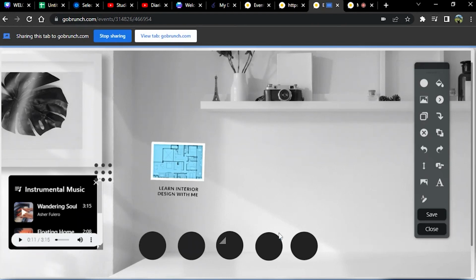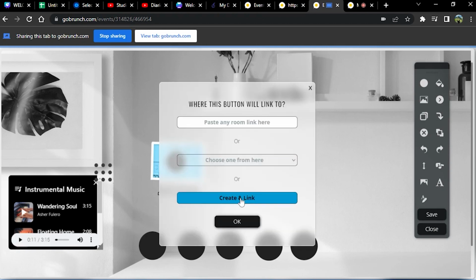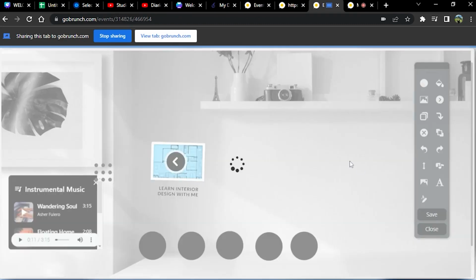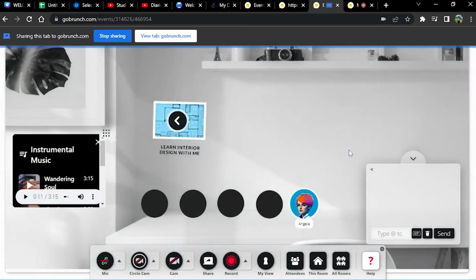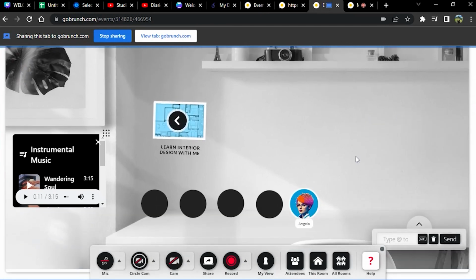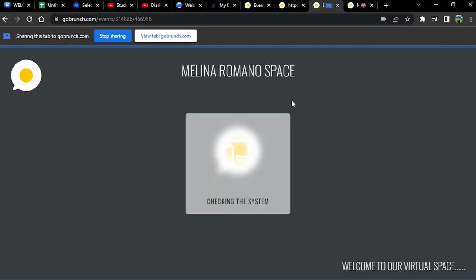How can we make this clickable? We're going to add navigation in this icon. I'm going to place it on top of the image and change the direction here. Then we click to link and create a link. Right now this is going to take us to a new room, and we save. Okay, looks good. Now we have our main table of contents with a playlist, and we already have a link for our interior design with me. I'm very curious, show us how we can create this interior design with me.